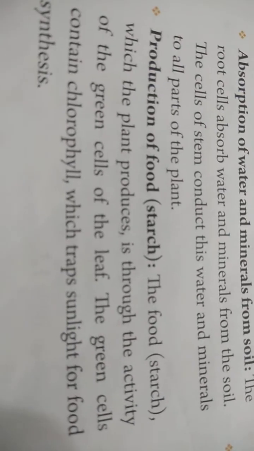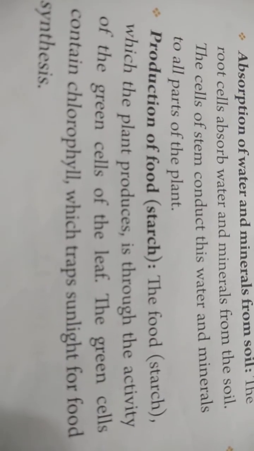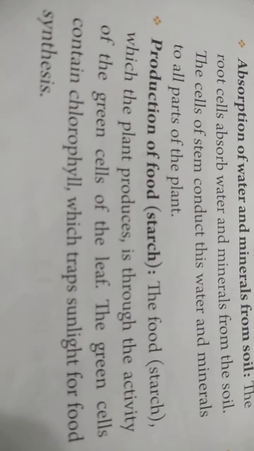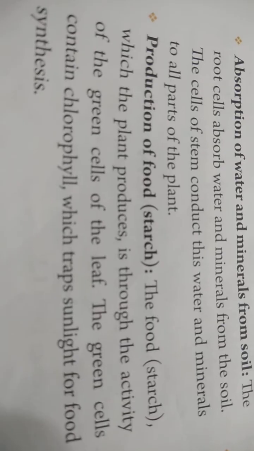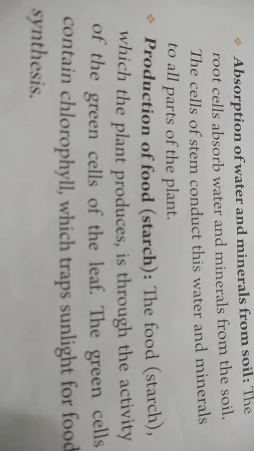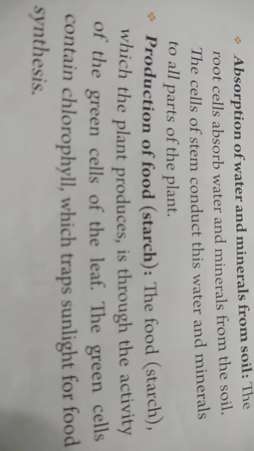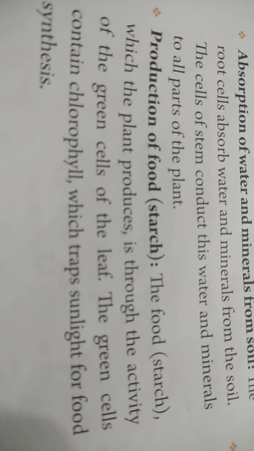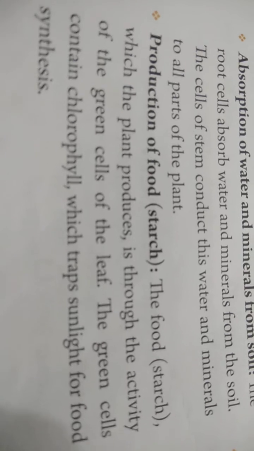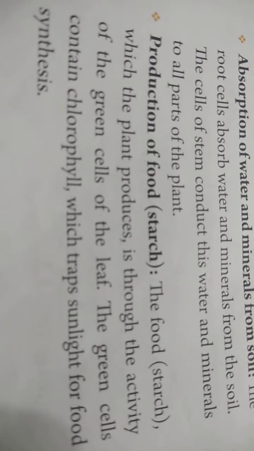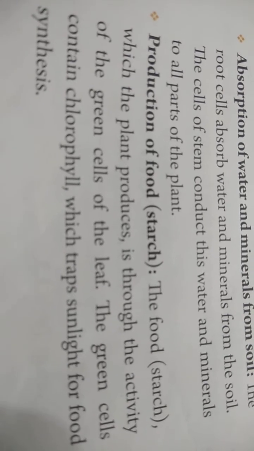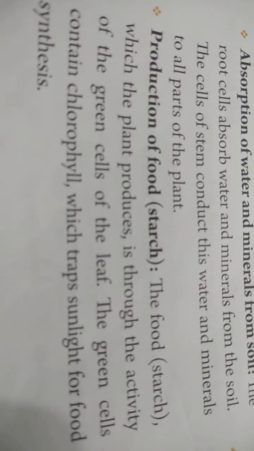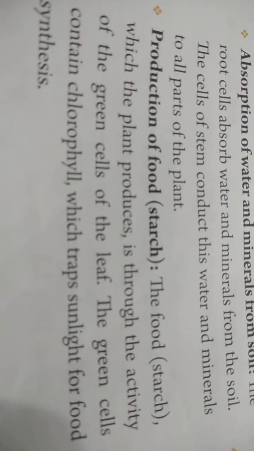Then production of food. The food, that is starch, which the plant produces is through the activity of the green cells of the leaf. As a result of photosynthesis, plants prepare food in the form of glucose, and later on the extra is stored in the form of starch. That is also done by the cell only, because inside the cell photosynthesis occurs and they form the food, and later on it is stored in the cell only.